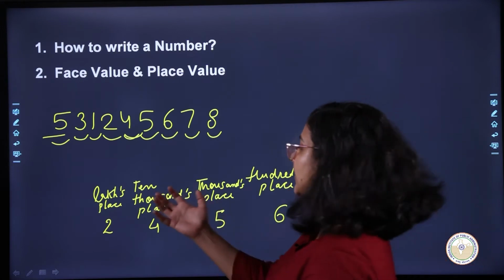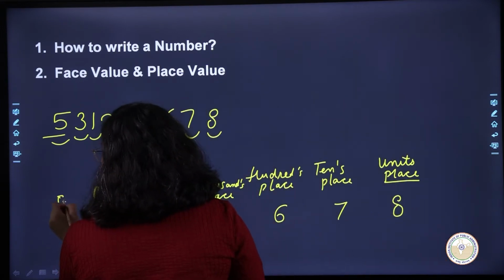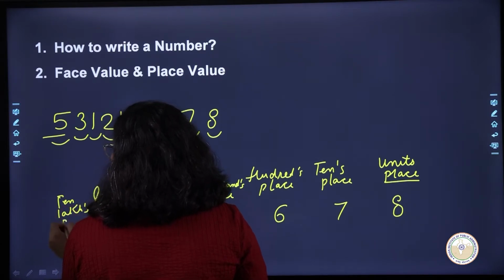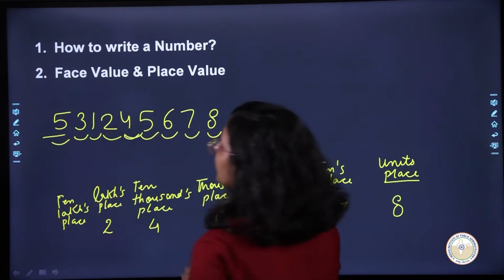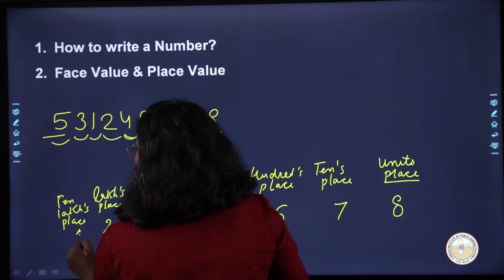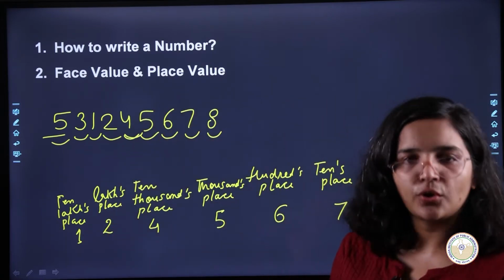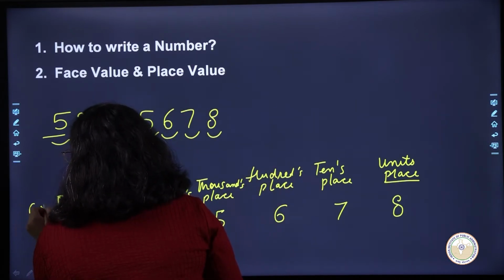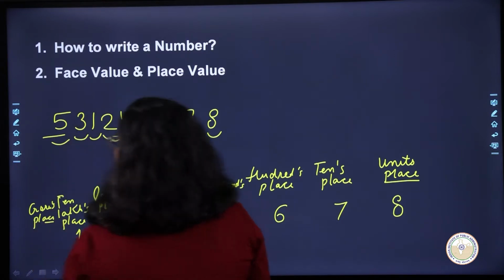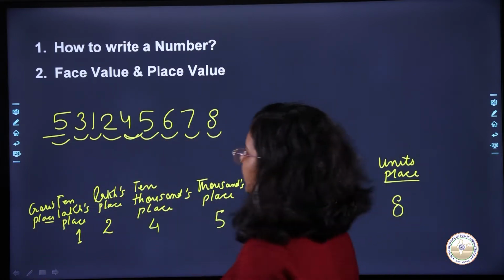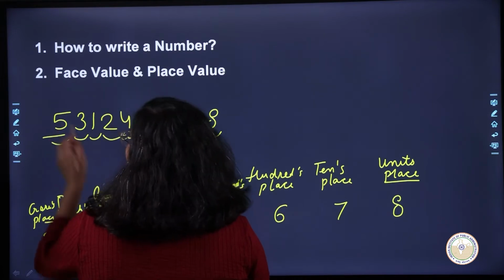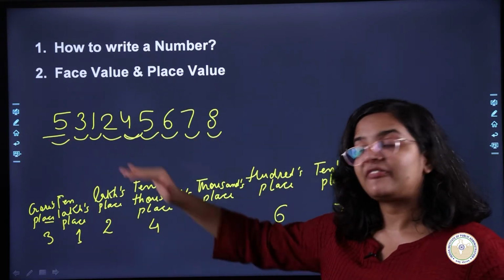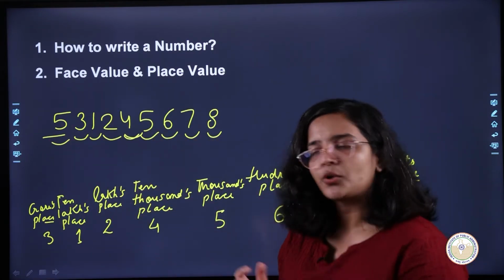10 लाख. So 10 lakhs place. So 10 लाख प्लेस किसने लिया है? 1 ने. 10 लाख के बाद what do we have? We have करोड़, 1 करोड़. So crores place. So crores place इस नंबर में किसने लिया है? 3 ने. ठीक है. And finally, ultimately जो हमारा नंबर 5 है, it has taken 10 crores place.